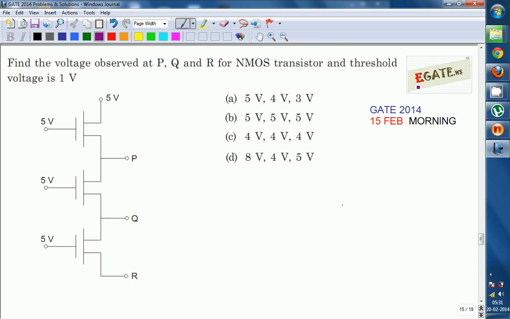Hello. Today we are discussing the GATE 2004 ECE paper, which was conducted on 15th February morning. This question is related to VLSI MOS circuits.